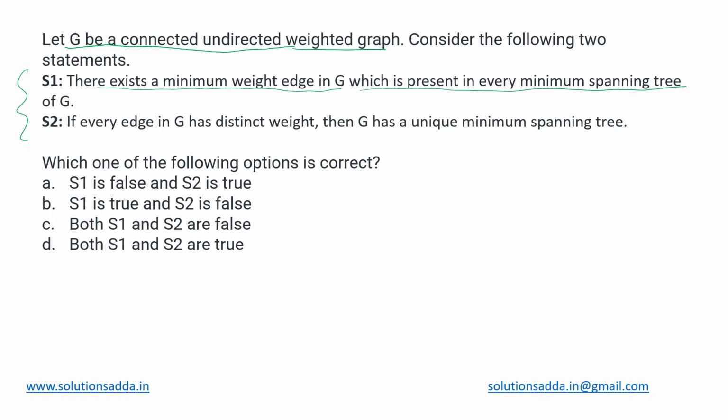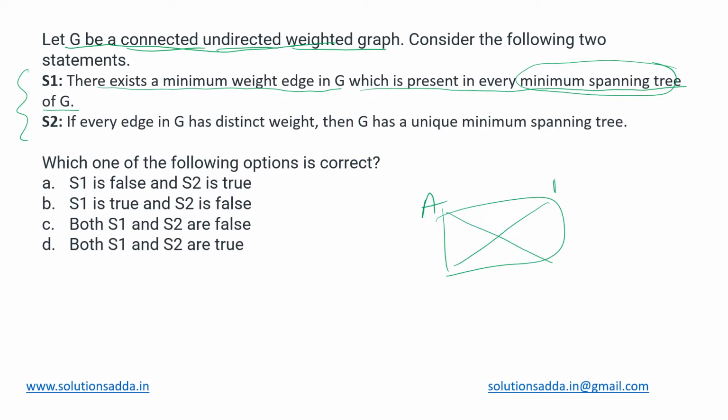tree of G. So now, what do we mean by the minimum spanning tree? For a given graph, it is a connected, undirected, weighted graph. So it can be something like this. It can be a fully connected graph. There can be ways to reach from each node to every other node.